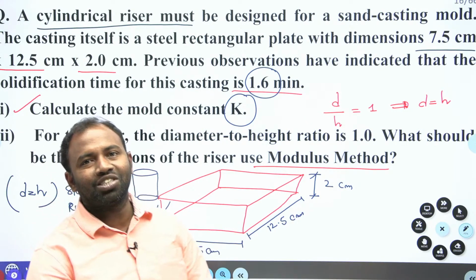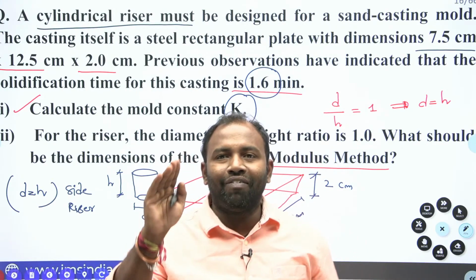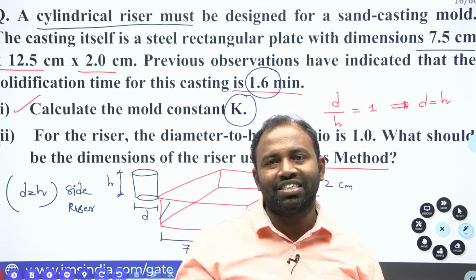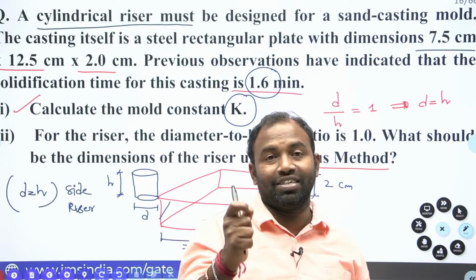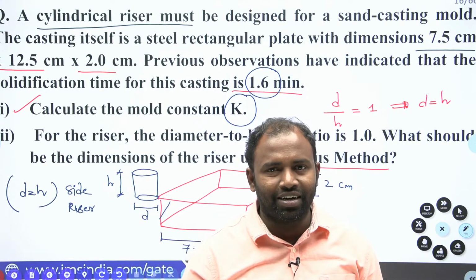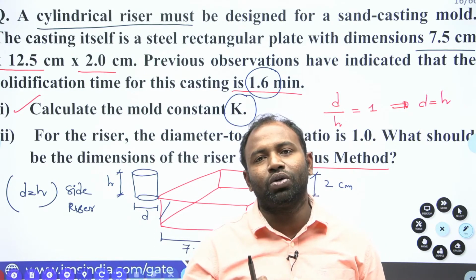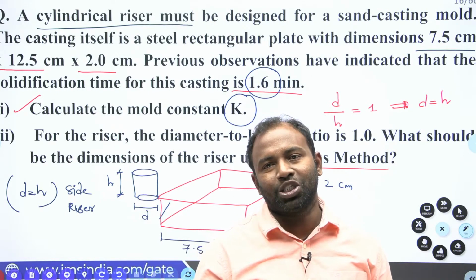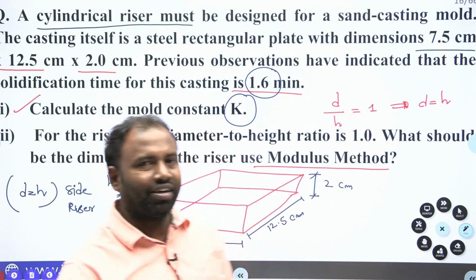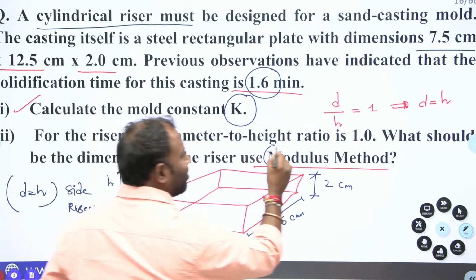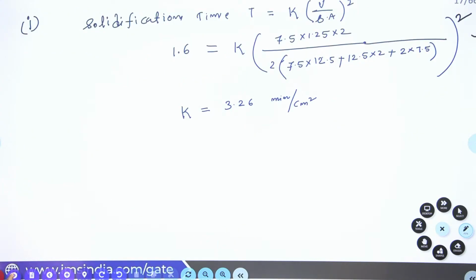We have 4 methods of riser design now. What are they? Caine's method, modulus method, the Naval Research Laboratory method, and the shrinkage volume consideration method. Among these, they are asking you to consider the third method, the modulus method. So what is the modulus method? According to the modulus method, the modulus of the riser is equal to 1.25 times the modulus of casting. For calculating this question, you are supposed to remember the modulus method. Let me write that.